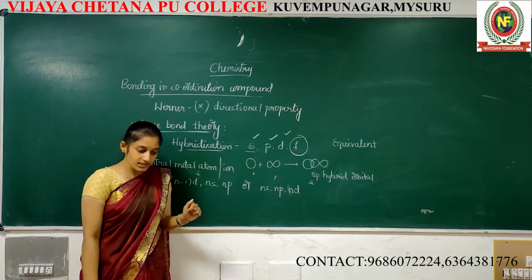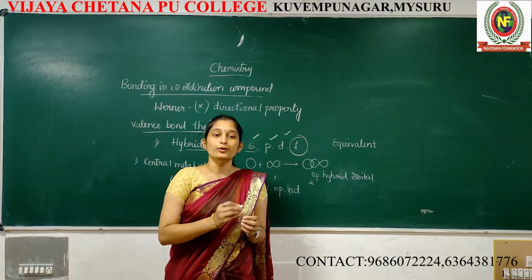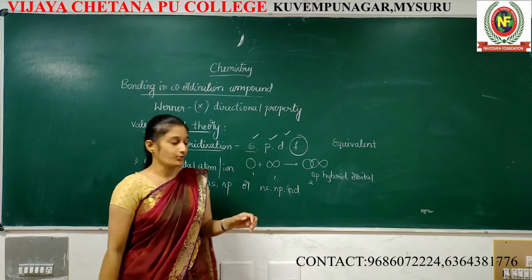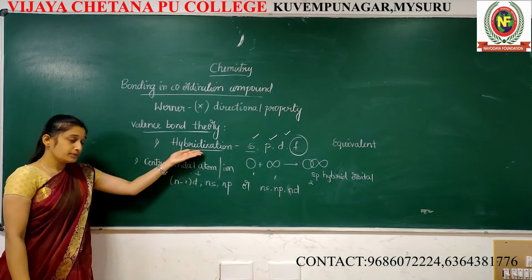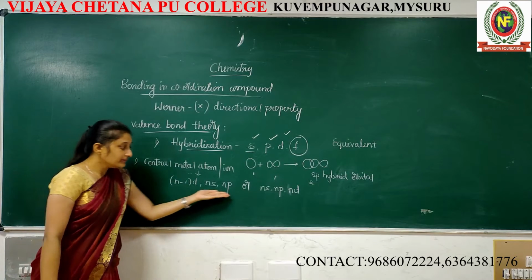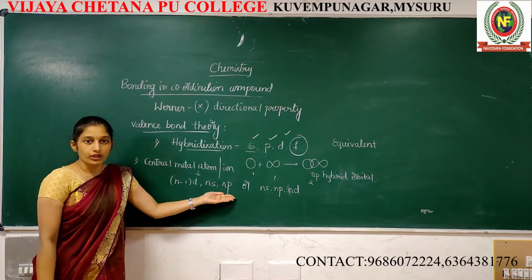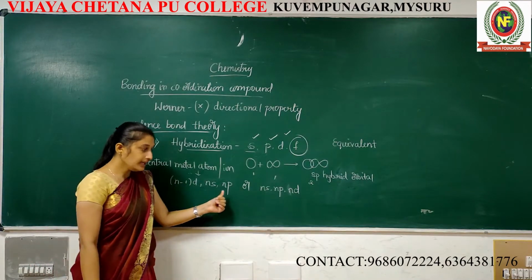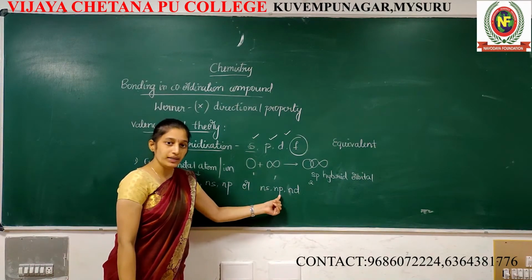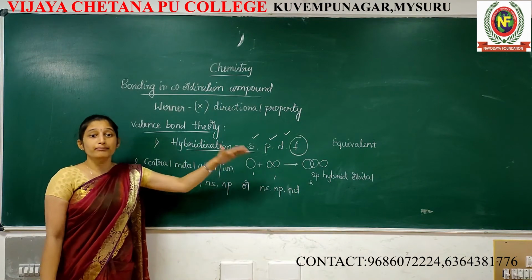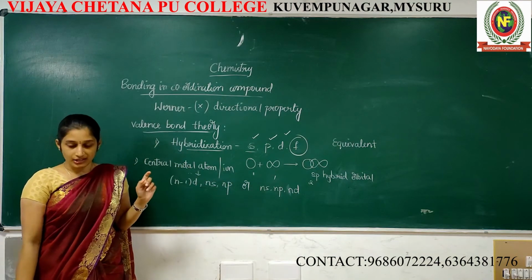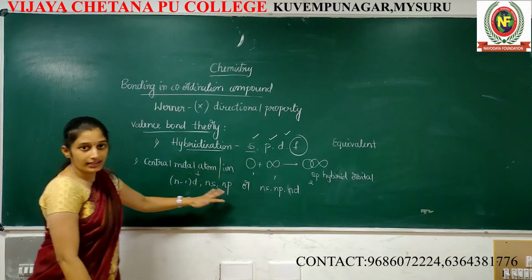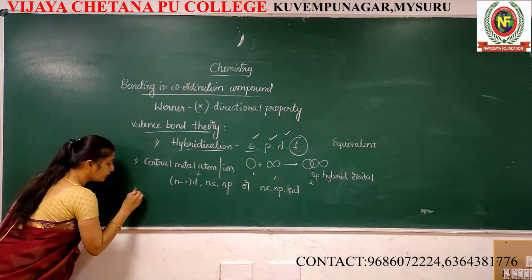In coordination chemistry, we take only transition elements. That's why only these three orbitals are involved: n-1 d, ns, np, or ns, np, nd. They may undergo hybridization. In what fashion? Everything I will explain in detail, but not now. Next, second one.